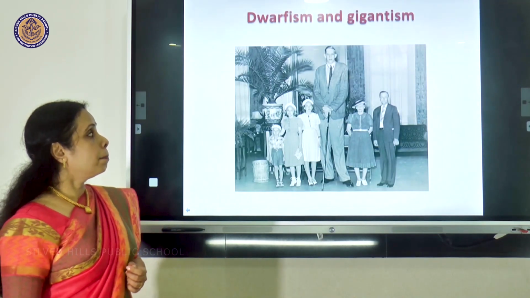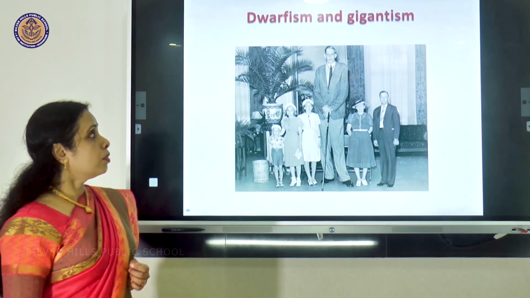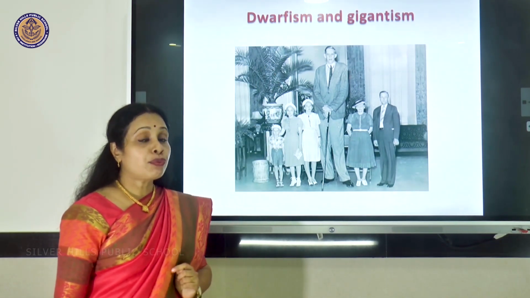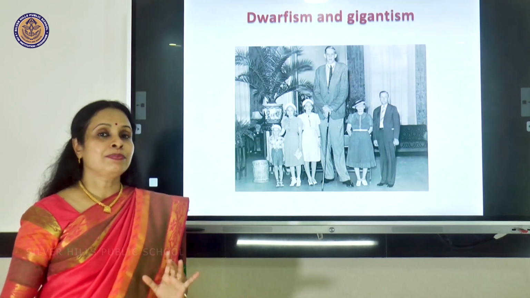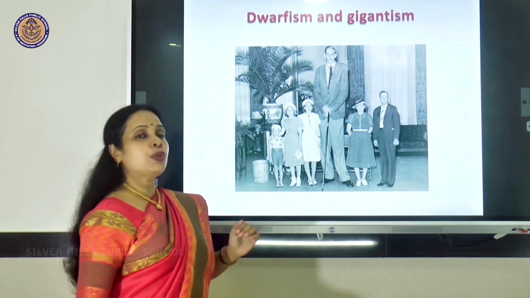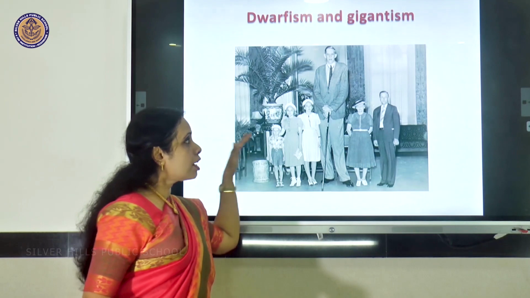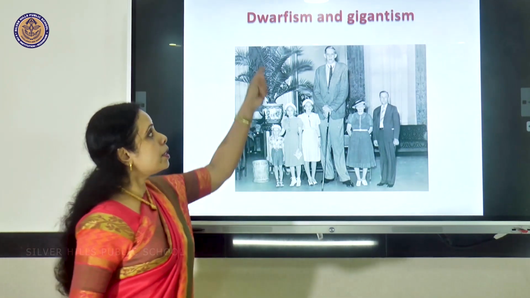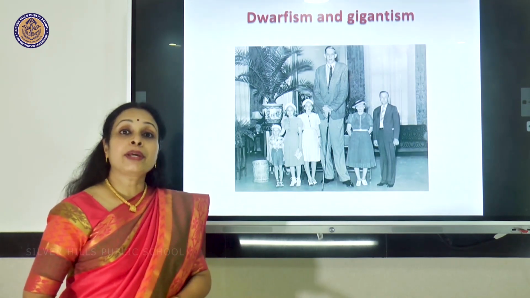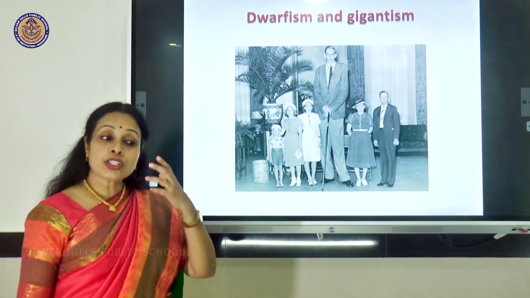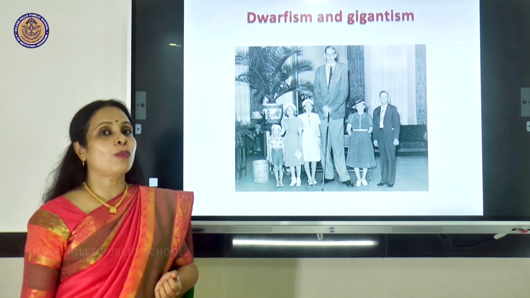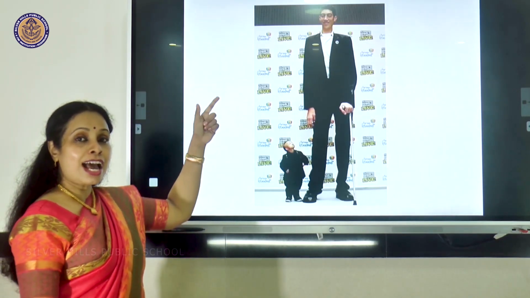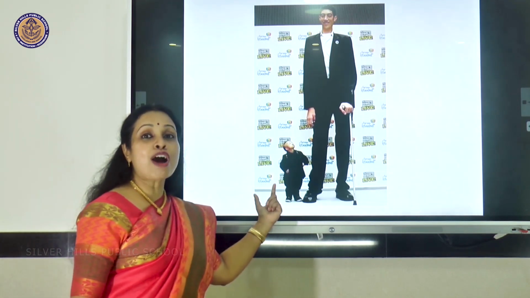Here you see the picture of a giant. This is not Photoshop, it's a real picture. This person has become unusually tall. All others are normal size, normal human beings size. This person is unusually tall because he is a giant, because he had too much production of growth hormone in childhood. Another giant, and along with him you can see a dwarf also.